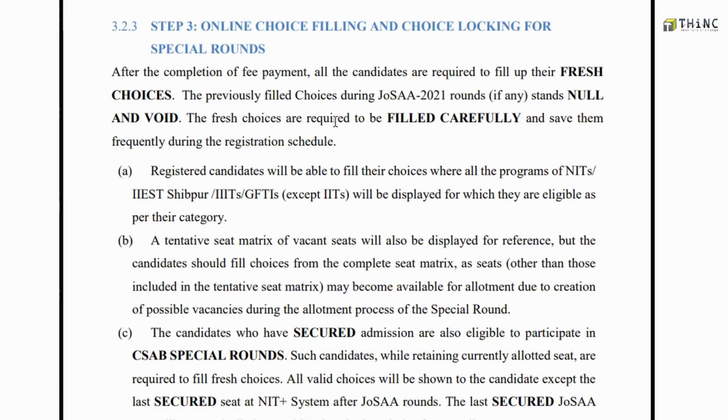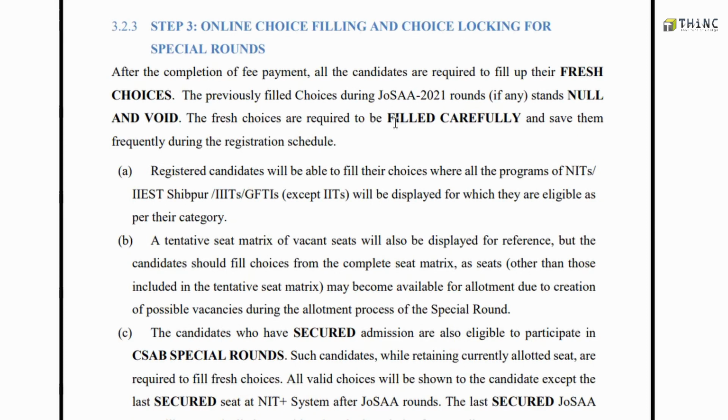After completion of the fee payment, all the candidates are required to fill in their choices, and remember that you have to fill in fresh choices. Another important aspect is that, unlike JoSAA, seat allotment in CSAB will be carried out according to your JEE Main common rank list and not according to your category rank. This is a very important point. You have to ensure that the process happens based on your common rank list, but obviously, if you have reservation, it will be considered.